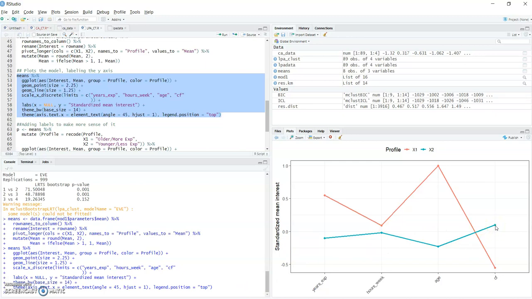What this would tell me, I still have to go on, but what this would tell me was that maybe I need to look at what these older employees with more experience are doing, because they're working a few more hours than average, but they still have less compassion fatigue.